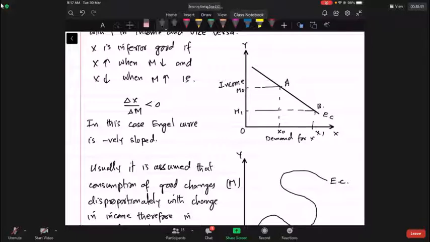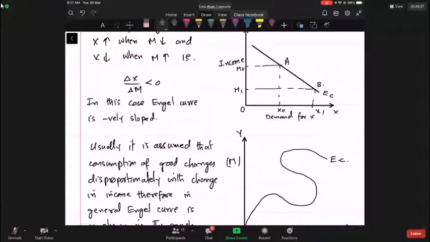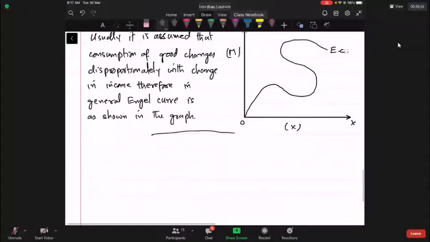However, in general, the shape of the Engel curve is zigzag, as shown in the graph. Usually this happens, not always, but for many products the situation is like this. Initially with increase in income, consumption increases, then with increase in income, consumption decreases, then with further increase in income, consumption increases, and so on. So in this way, the generalized shape of the Engel curve is as shown in the graph. These were the details about the demand for the product. Now we will move toward the supply of the product.